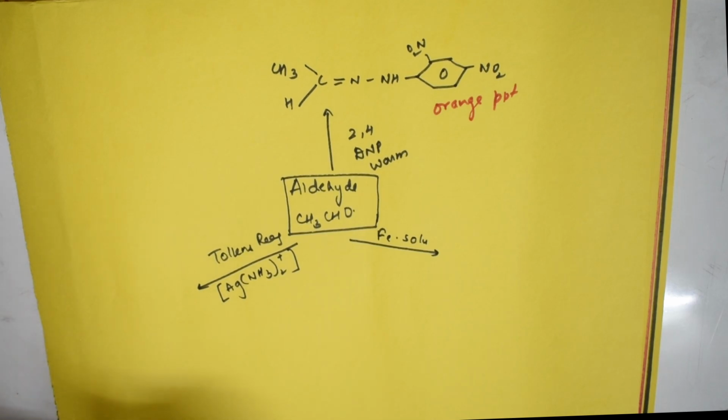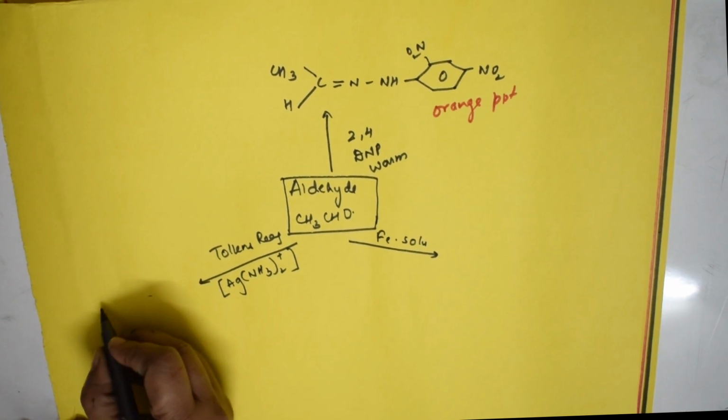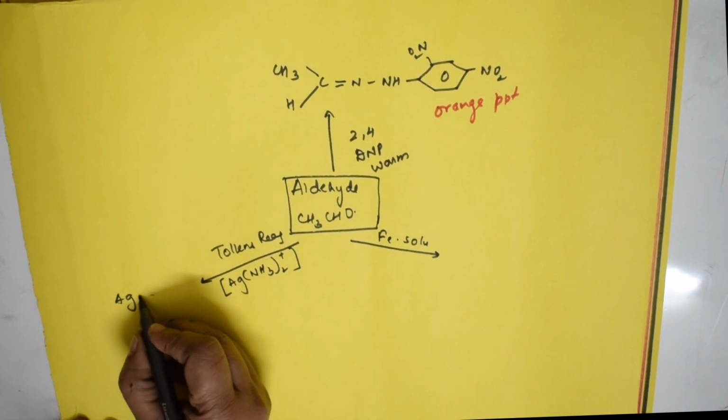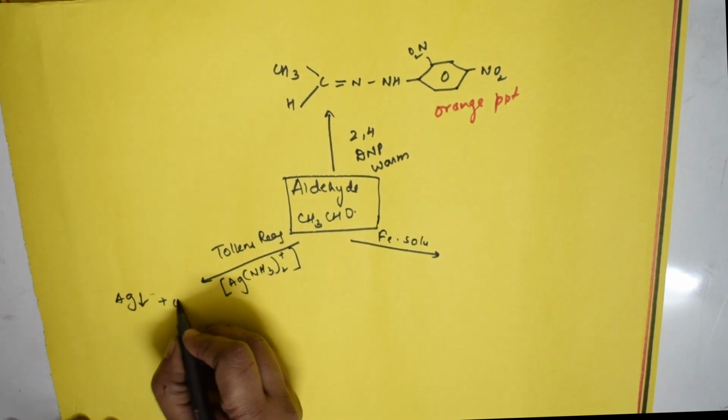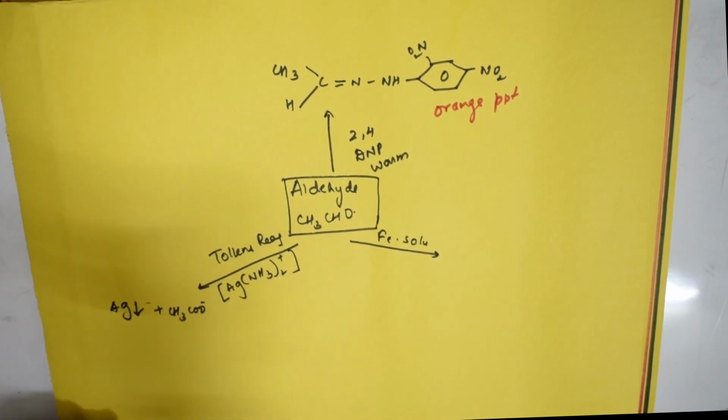What happens in the Tollens reagent? I did one video on Fehling's solution A. Here I am just writing the products. Please go to the aldehyde playlist and watch the Fehling's test and Tollens test. Here you are going to get silver deposits out. The silver mirror test you get, and CH3COO minus is out.